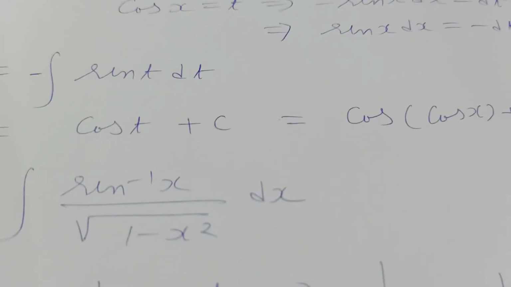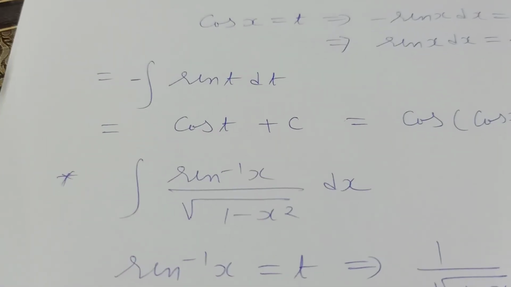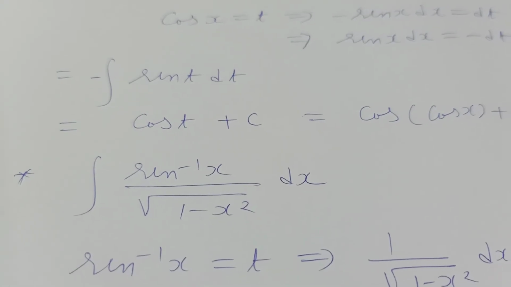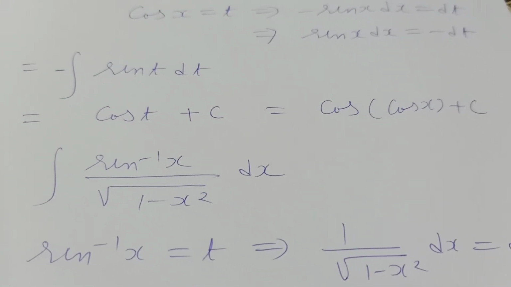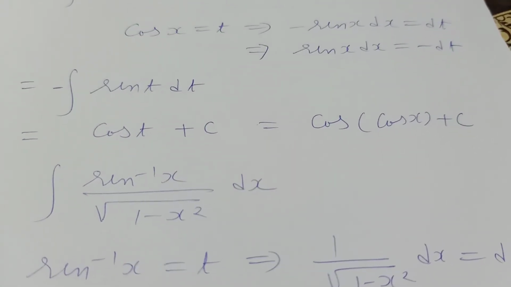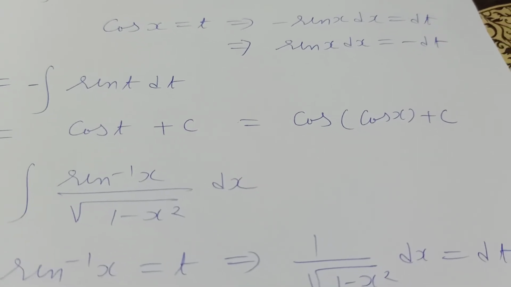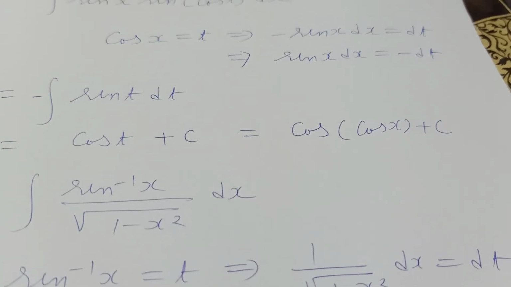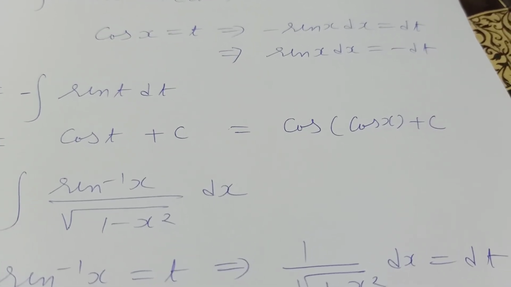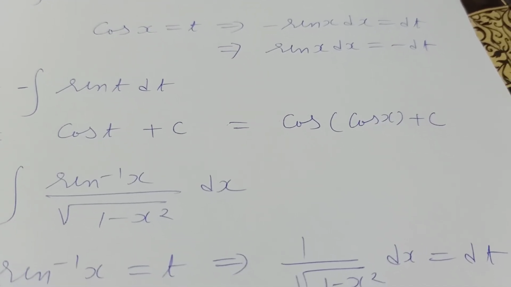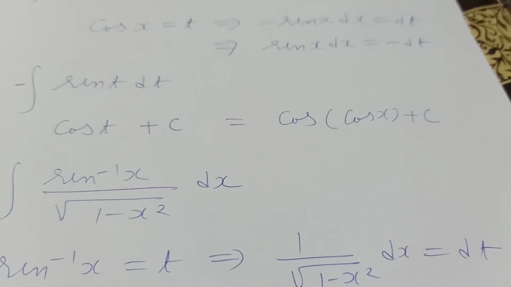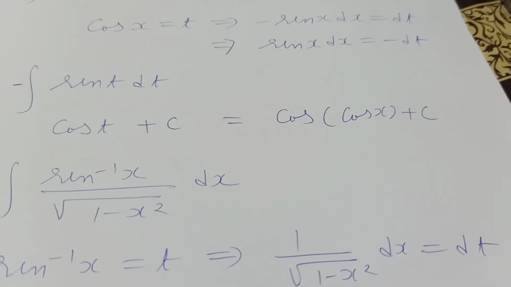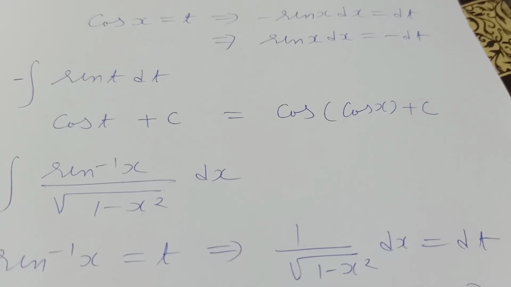Okay, now next example, integration of sin inverse x upon root 1 minus x square dx. Here also you can say that the derivative of sin inverse x is 1 upon root 1 minus x square. So we are seeing two different parts of the question, and one function is the derivative of the other function.